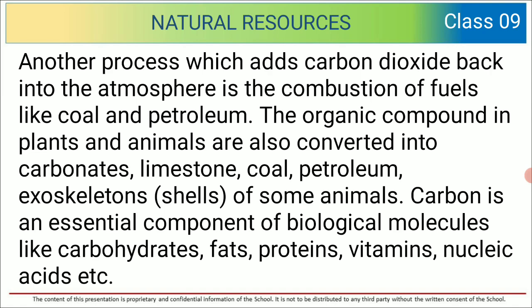The organic compounds in plants and animals are also converted into carbonates: limestone, coal, petroleum, and the exoskeletons of some animals. Carbon is an essential component of biological molecules like carbohydrates, fats, proteins, vitamins, nucleic acids, etc.